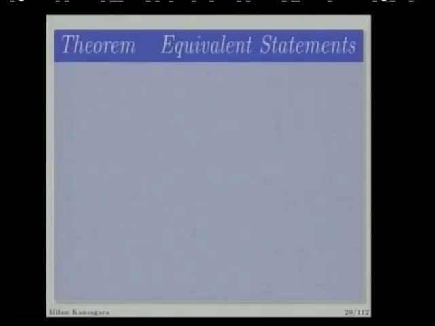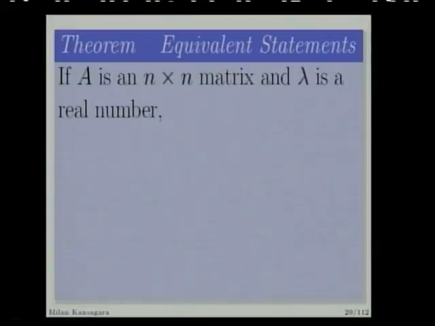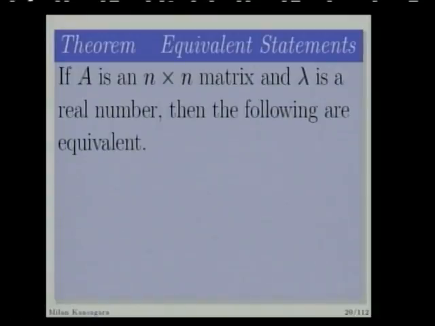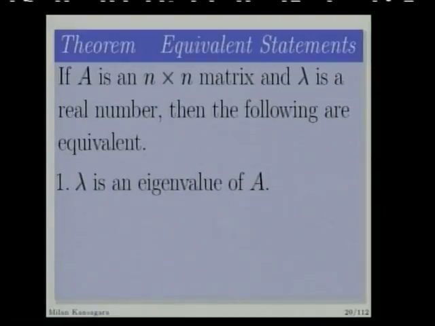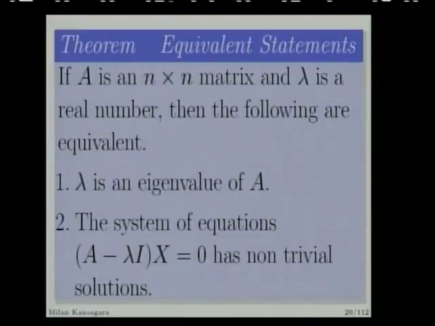So now some equivalent statements. If A is an n cross n matrix and lambda is a real number, then the following are equivalent. First, lambda is an eigenvalue of A. Second, as we have seen, (A minus lambda I)x equal to 0 is a system of homogeneous equations that has a non-trivial solution, because we consider x as a non-zero vector.